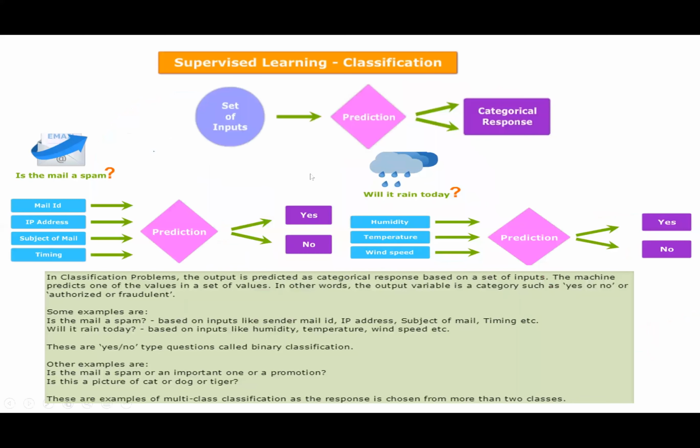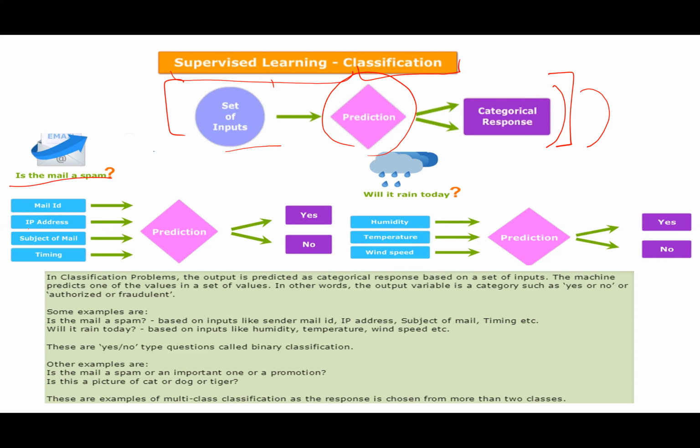Okay, let's take some examples. This is the basic structure of supervised learning when it is applied to a classification problem. I have a set of inputs, then this is my model, and my output is some categorical response. I input a picture of a cat, it should say cat. When I input a picture of a dog, my model should say dog. So the output is a categorical response, meaning my output falls in one of the many categories. Here it can only fall into just one category. If I show a picture of a cat, it cannot be 50% cat, 50% dog. We are not considering that for now. Next, is the mail spam or not?